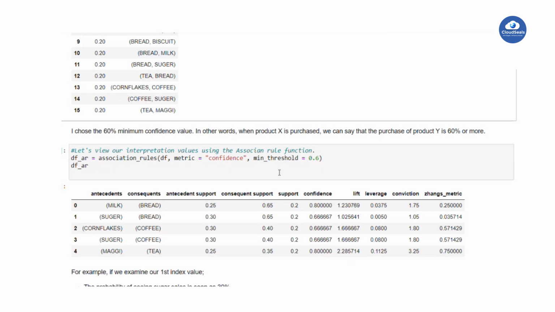But what is the main aim of an e-commerce website? Whoever enters their website to buy one or two items, by providing these recommendations they want to influence the customer to buy at least one or two more items. Like that, they will increase their sales. So for that purpose, we mostly take 60-65% minimum confidence. Then after that we build some association rules. We will provide those association rules to the customer.